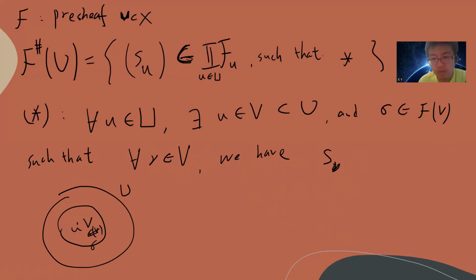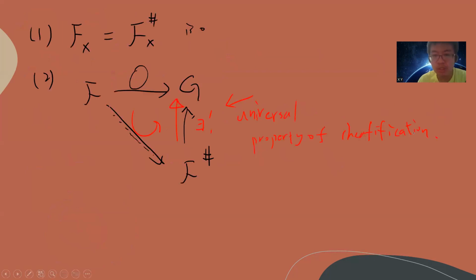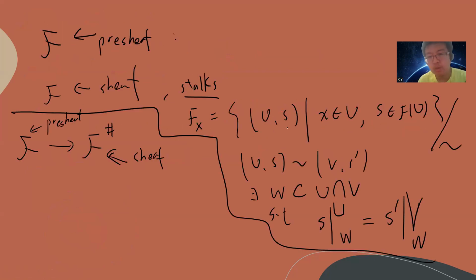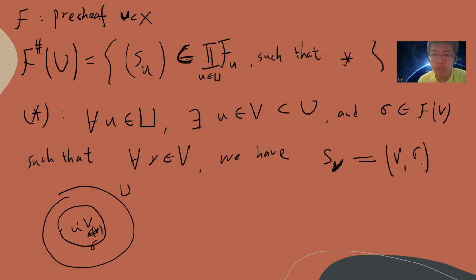So notice that these S nu are the points which inside this sheafification should be equal to V sigma. So V sigma, as I said, can be represented as the equivalence class of F x. So V sigma can be represented as a stalk in S nu. So this is the same in F nu. Sorry, V sigma can be viewed as a representative in F nu.